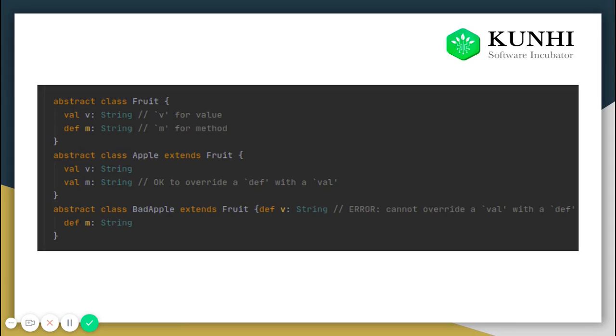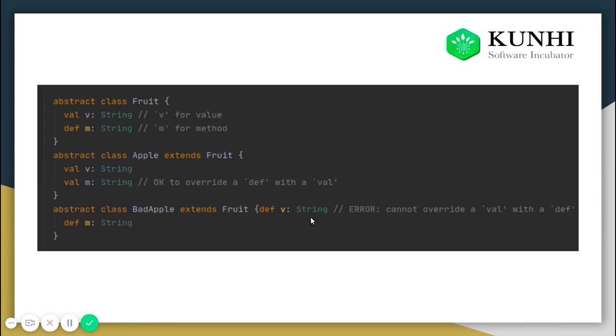So for example, there is an abstract class called Fruit, and it has one variable, val v, and a function, def m. In a class which is extending Fruit, we are using the val v as it is. But the def m has been changed to val m, and it is possible. You can change a function into a val. But we cannot do it vice versa.